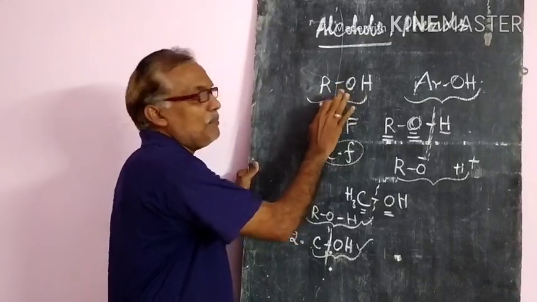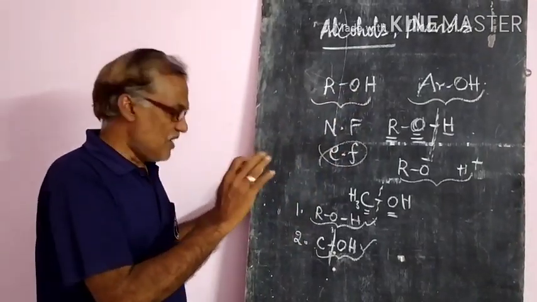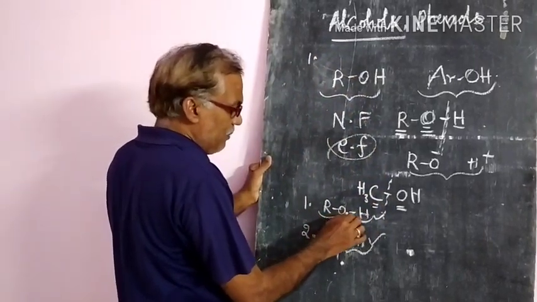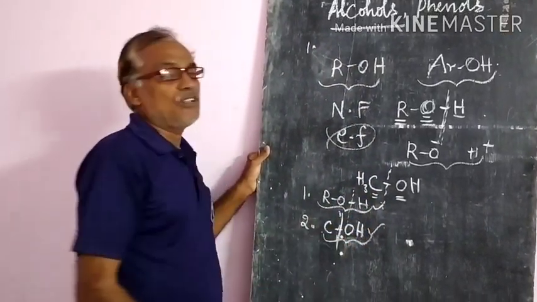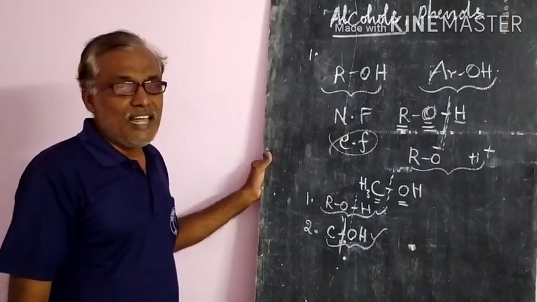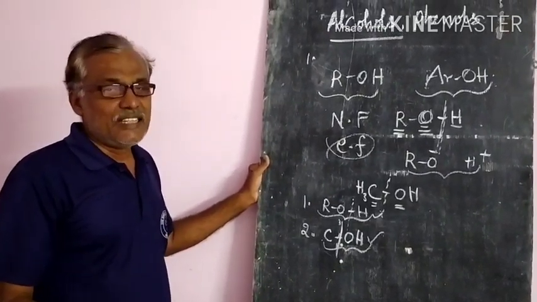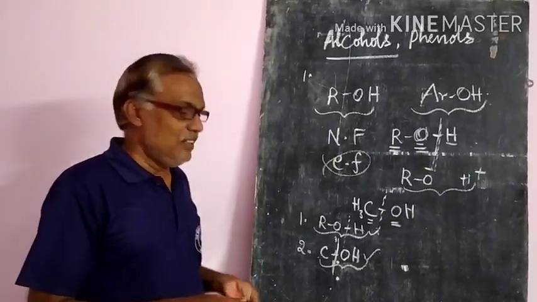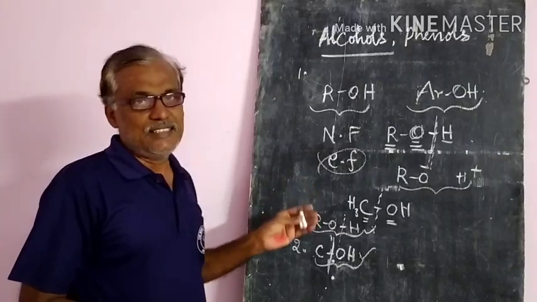This is the main important portion. First let us discuss the cleavage of the oxygen and hydrogen bond. If it breaks, how will they act, what is called acidic character, and how will it be estimated? All these things we will discuss.